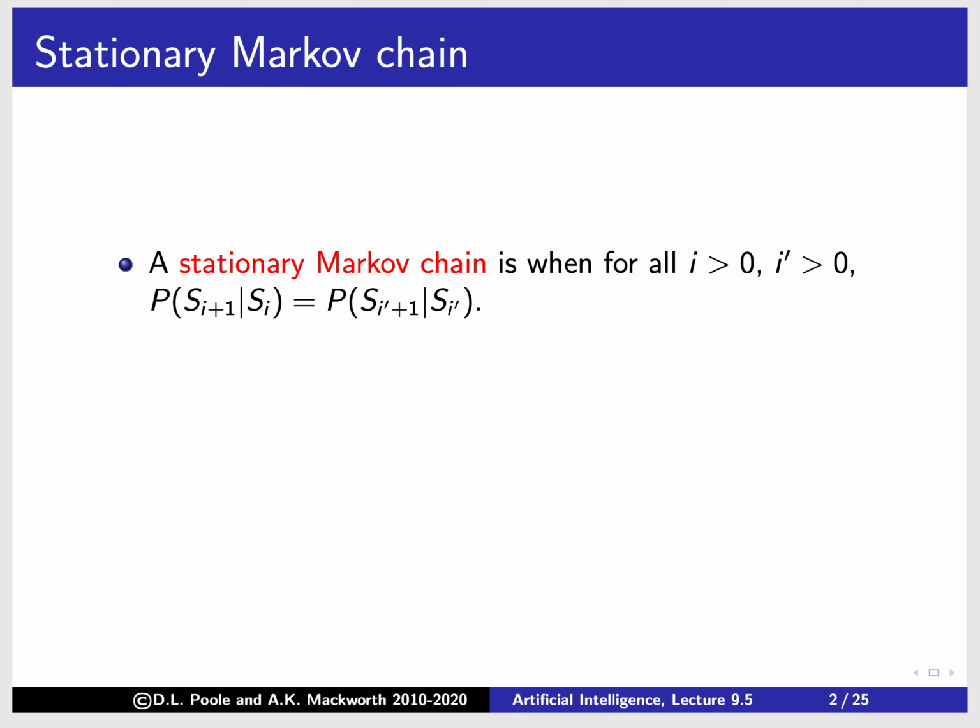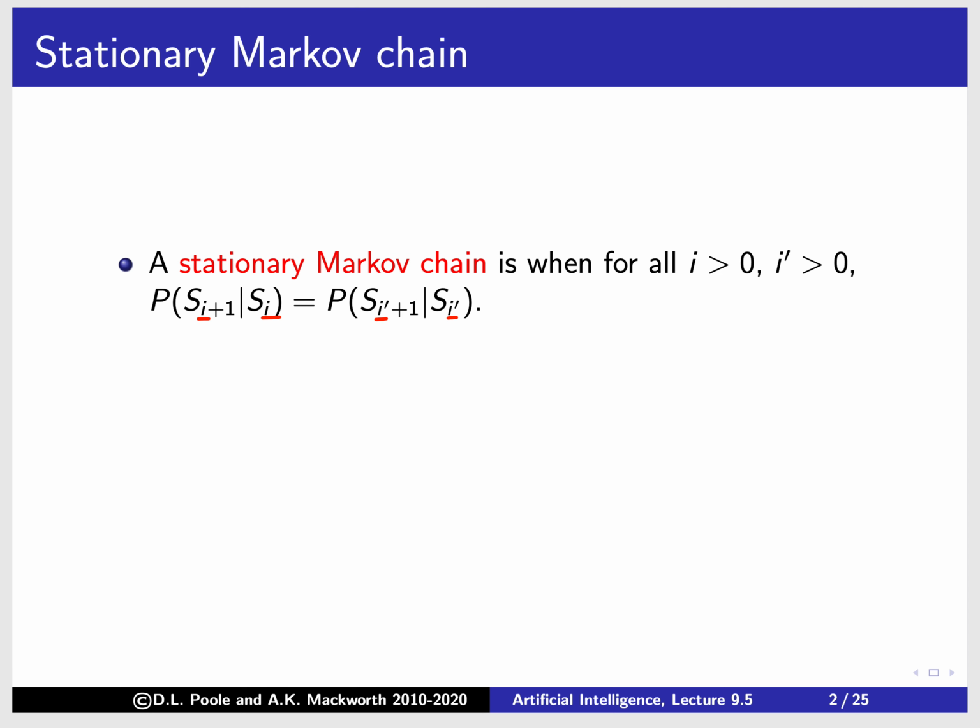Okay, we're going to look at a special type of Markov chain called a stationary Markov chain. And what this says is that for every i and i prime, the probability of transition is the same for i as it is for i prime. So it's not like the probability of how S7 depends on S6 is different from how S27 depends on S26. It doesn't actually depend on the time. So stationary means it doesn't depend on the time.